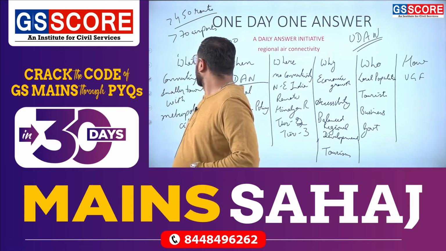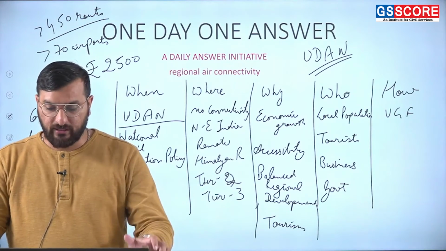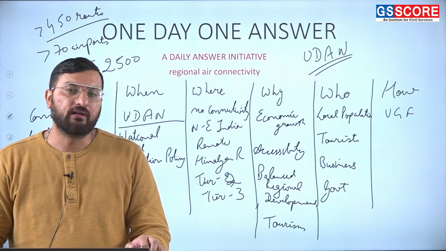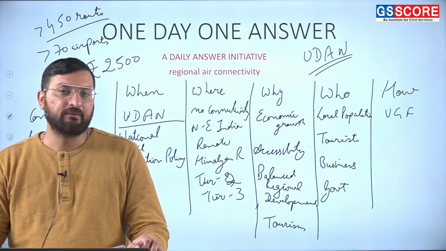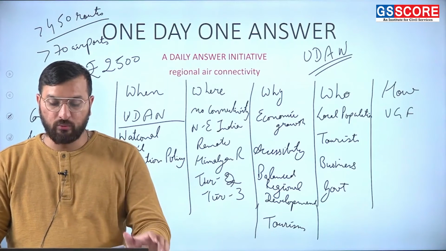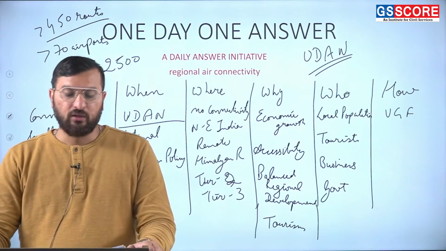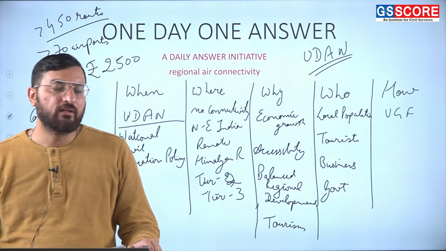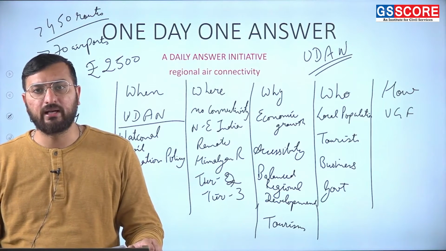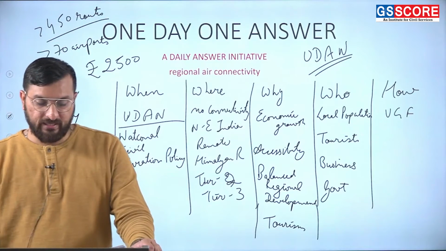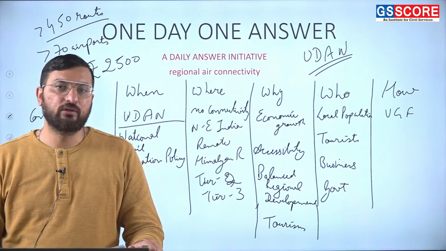Then the viability gap funding point we can write regarding the UDAN scheme: to cover the losses, government will be giving funds to the airline companies. The public-private partnership model is being followed to improve infrastructure at the airports. The UDAN scheme also focuses on remote areas such as Jammu and Kashmir, Andaman and Nicobar Islands, and Lakshadweep. Till now, UDAN 5.0 is going on.